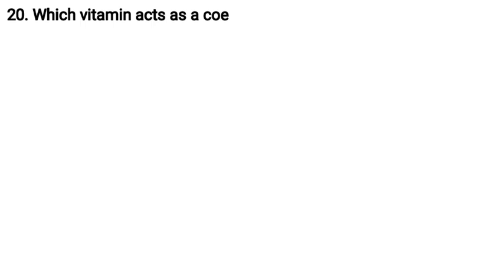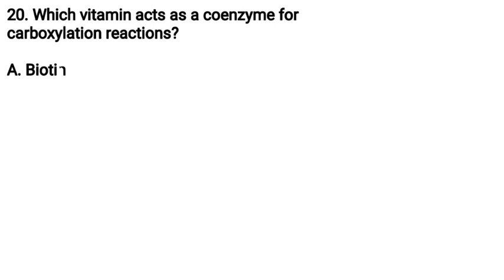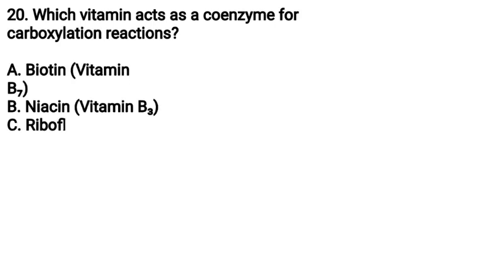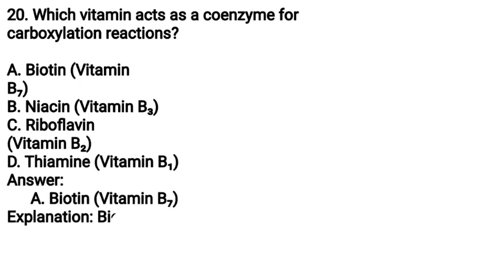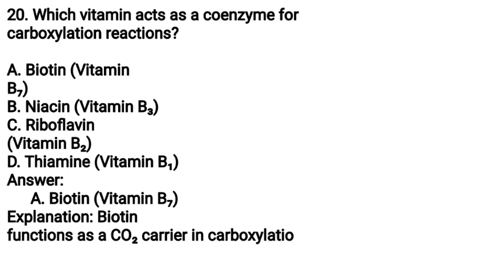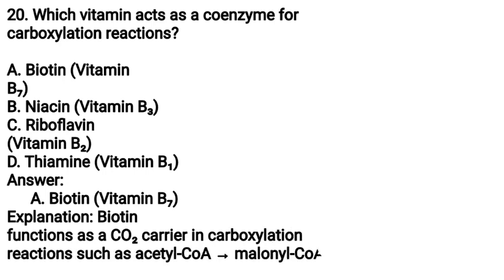And 20. Which vitamin acts as a coenzyme for carboxylation reactions? A. Biotin, vitamin B7, B. Niacin, vitamin B3, C. Riboflavin, vitamin B2, D. Thiamine, vitamin B1. Answer A. Biotin, vitamin B7. Explanation. Biotin functions as a CO2 carrier in carboxylation reactions, such as acetyl-CoA to malonyl-CoA in fatty acid synthesis.